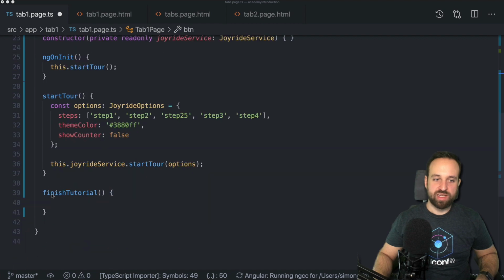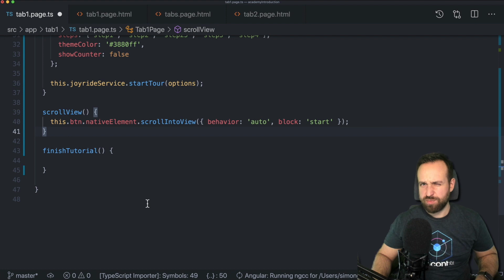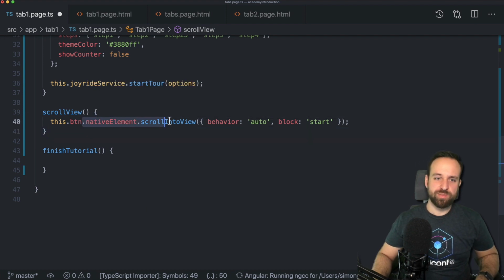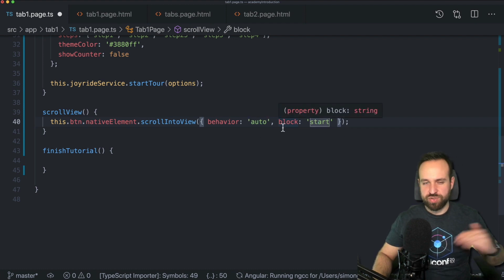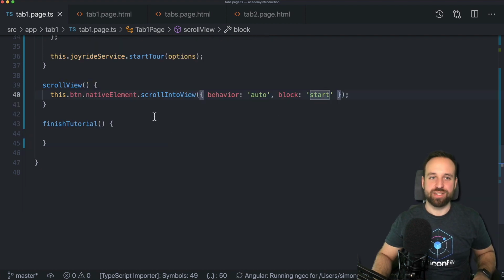And we're going to add a function to scroll into view. I've used this before inside the quick win about manually scrolling a list. Basically, you just call scroll into view on the native element. Behavior can be smooth, but I think on iOS this is actually not working, and this depends where you want to have the item at the scrolled, at the start of the block or at the end.